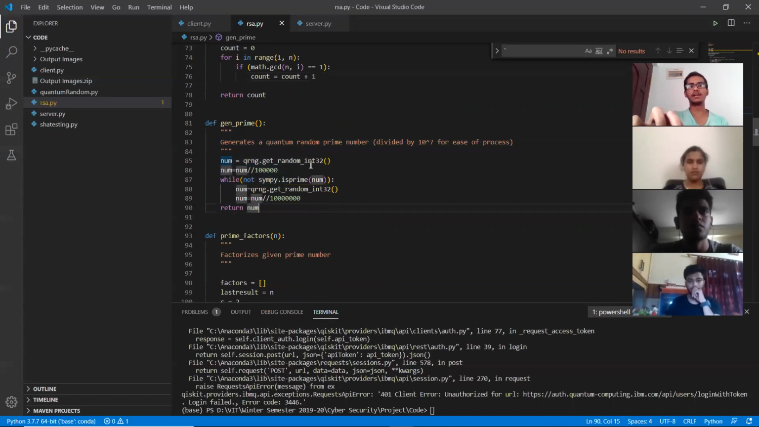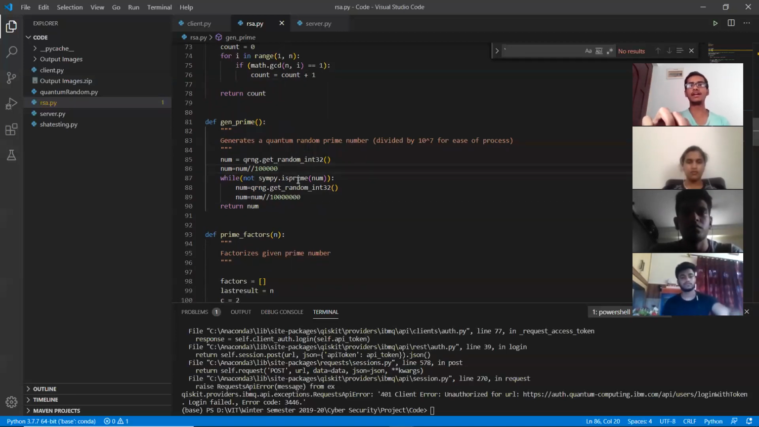So here we're generating a 32-bit random number, which is a 10-digit random number. We are dividing the number by 10 power 7 because we have tried using this algorithm with a 7-digit, 8-digit, 10-digit random number, but the problem is it takes a very long time. It takes like 15-20 minutes to generate the keys, and half an hour to 1 hour to send the keys to the server by hashing it. So for ease of process and to just show you the demonstration, we have divided the random number so generated by 10 power 7 so that the encryption process can be handled smoothly.